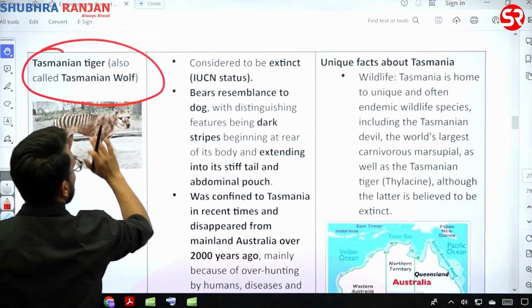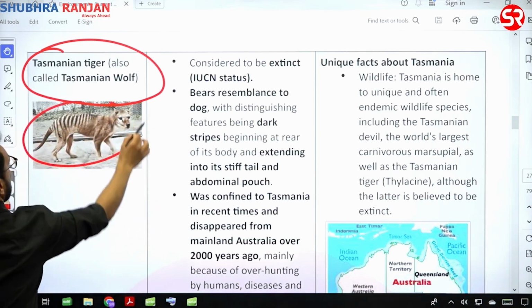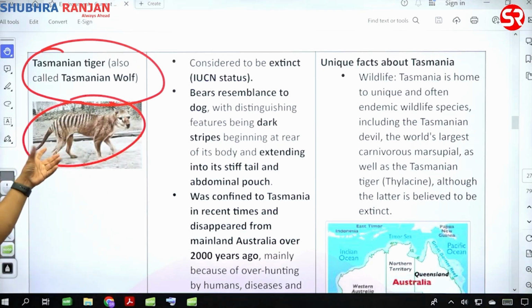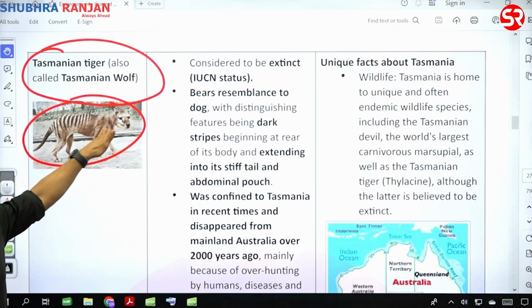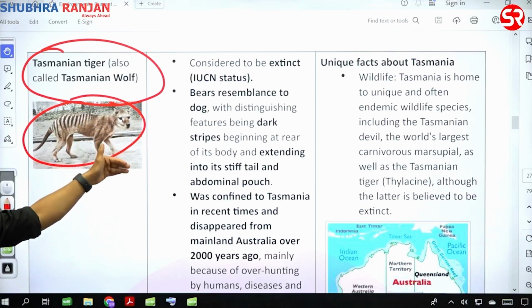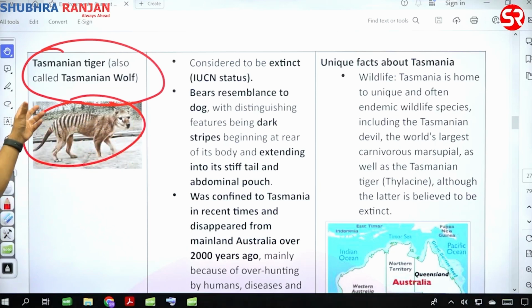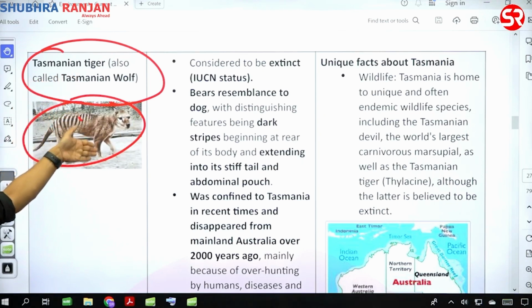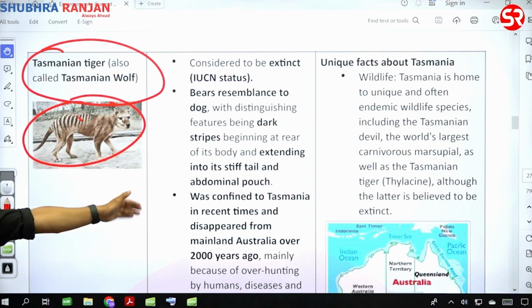तो when we talk about Tasmanian wolf, it looks मिक्स ऑफ अ वुल्फ, डॉग, टाइगर. देखो टाइगर वाली स्ट्राइप्स भी हैं थोड़ी सी, ठीक है, डॉग जैसा भी लग रहा है, वुल्फ जैसा भी लग रहा है. तो therefore it is called Tasmanian tiger, also called Tasmanian wolf, but it competes with a dog, ठीक है, dingo.